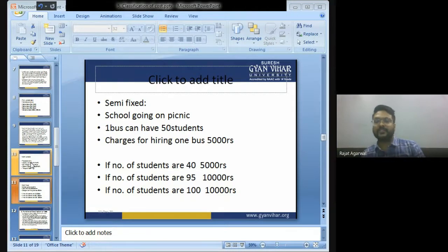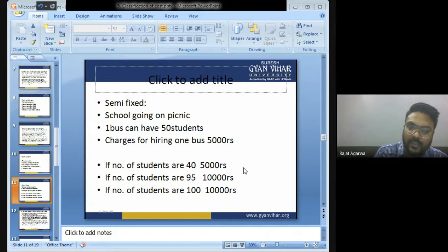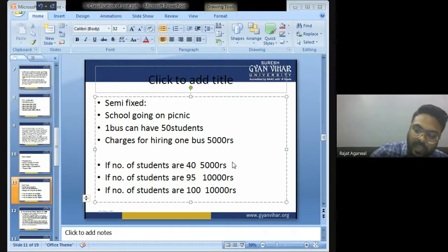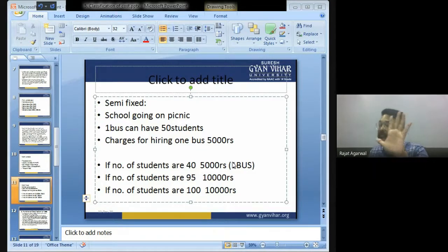And in one bus, a maximum of 50 students can be there. If the number of students going on the picnic is 40, then we have to hire one bus. So the charge of one bus will be fixed at 5,000. Up to 50, they can take any number of students in one bus. The charge will be fixed at 5,000.